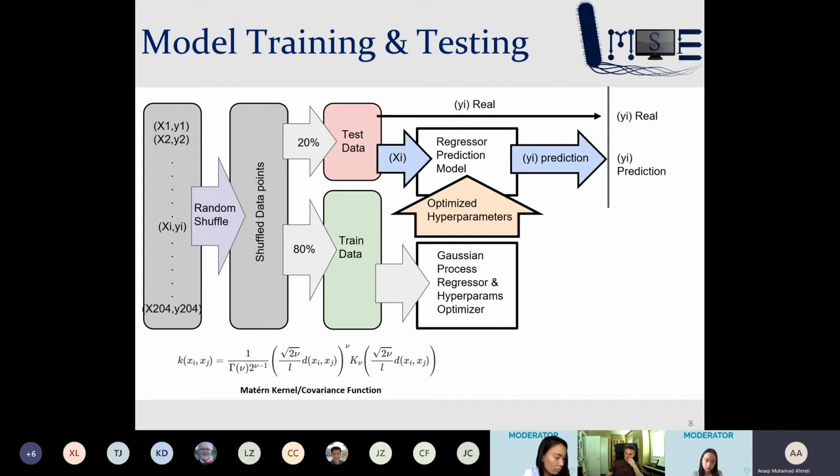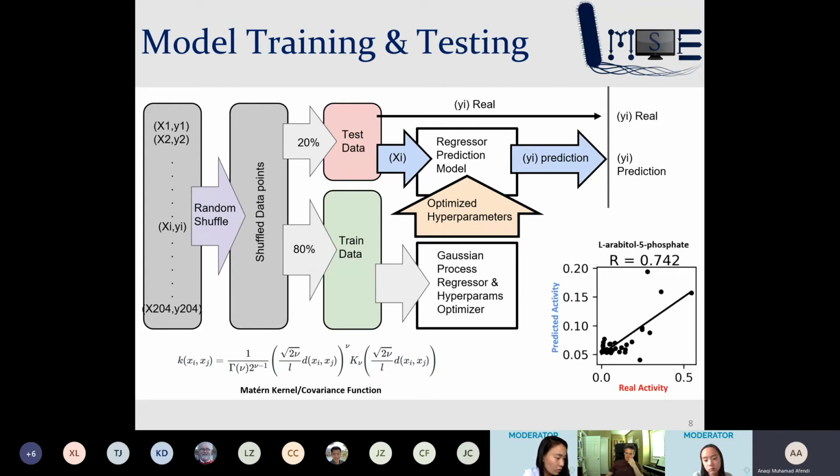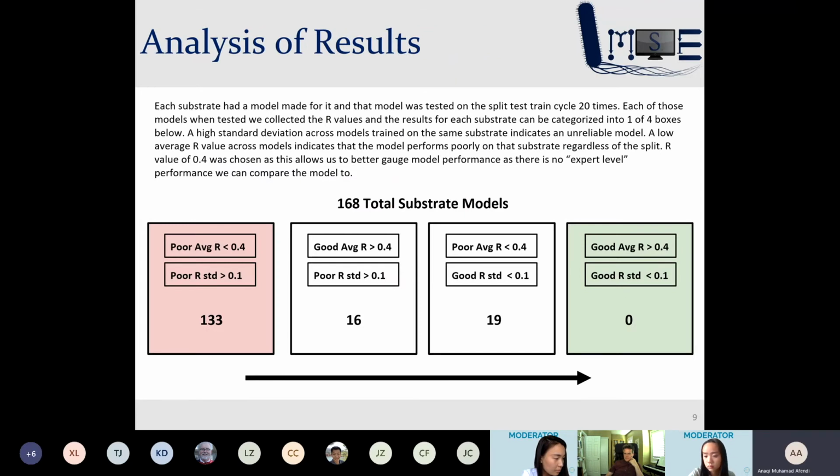This is plotted in the diagram below for the substrate L-arabidol 5-phosphate, and we measure the performance of this model on the substrate using the correlation coefficient R. This split train test loop was performed 20 times for each substrate for efficacy of the results. This final experiment took me about 6 hours to run across all of the substrates. As you can see from the diagram below, out of the 168 substrate models made, the model was somewhat reliable on 19 of the substrates and had a decent prediction on 16 of them, while the remaining 133 substrates had almost no correlation between the predicted and measured activities.